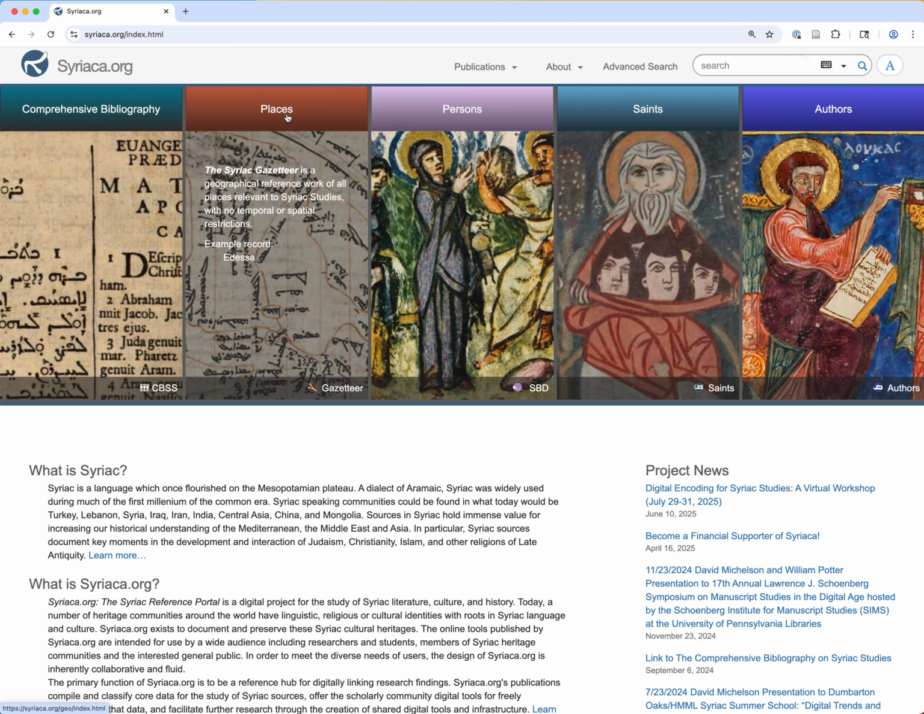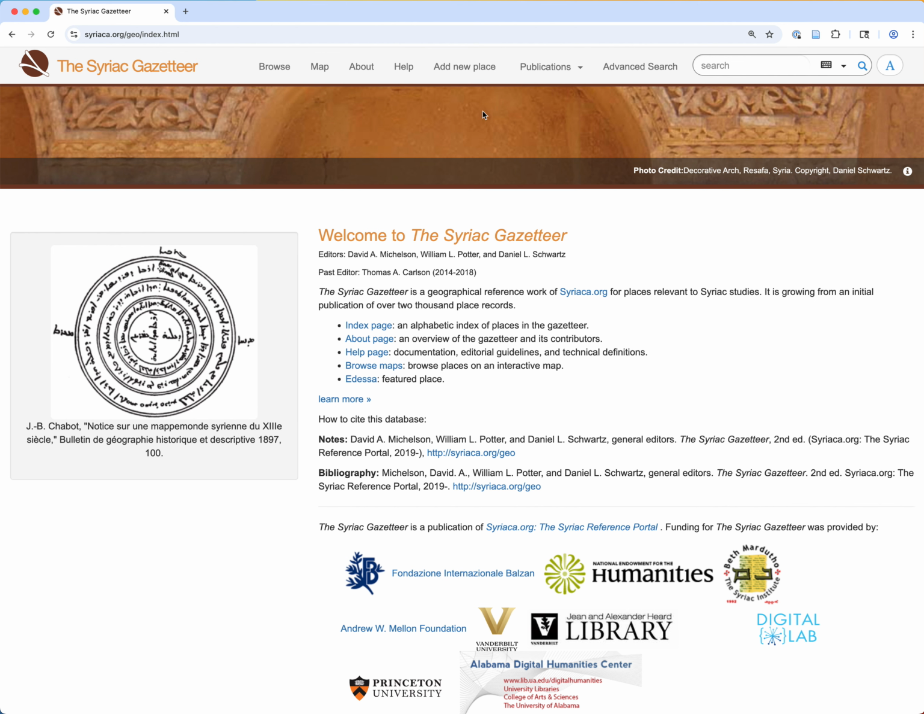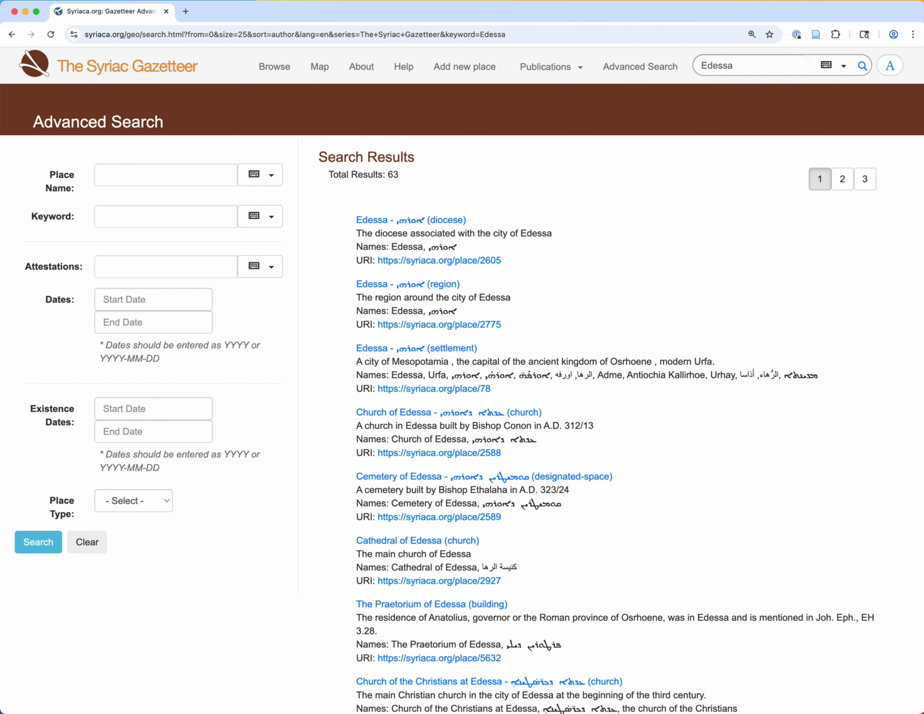A more useful way to search would be to go to the individual entity. Let's say someone is looking for a place named Edessa. From the Syriac Gazetteer, the authority file dedicated to places, you have two search options, a basic search and an advanced search. The basic search is less precise. It's what we call a fuzzy search. It will search but also give you results that match but maybe differ by one or two letters. I'll run an example here. In this case, you can see it did find Edessa directly. So Edessa, the diocese, the region, the settlement.